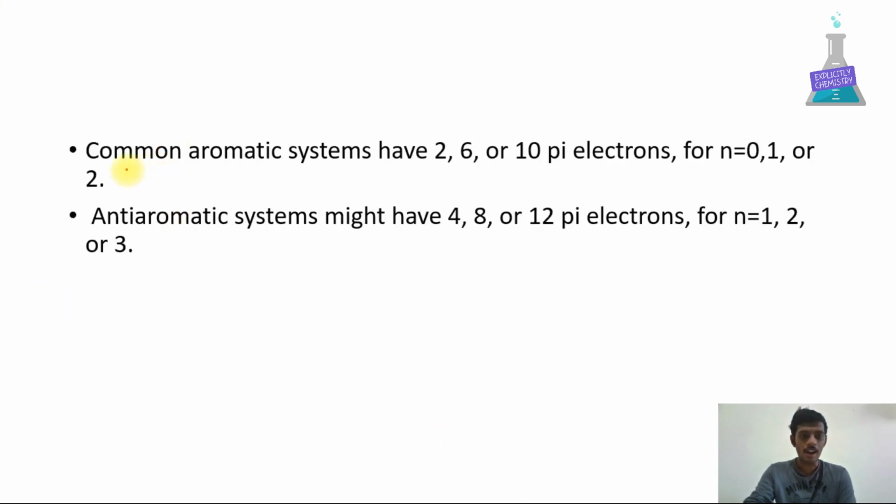Here is the trick. Common aromatic systems have 2, 6 or 10 pi electrons for n equal to 0, 1 or 2. Anti-aromatic systems might have 4, 8 or 12 pi electrons for n equal to 1, 2 or 3. For this trick, we can write the even numbers 2, 4, 6, 8, 10 and so on.